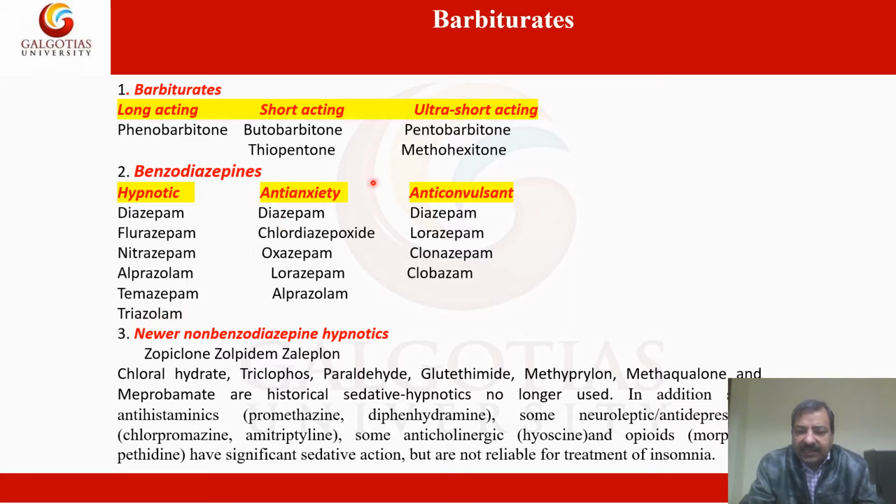Now the anti-anxiety drugs. What are they? They are diazepam, chlordiazepoxide, oxazepam, lorazepam, and alprazolam. So these are drugs used as anxiolytics.